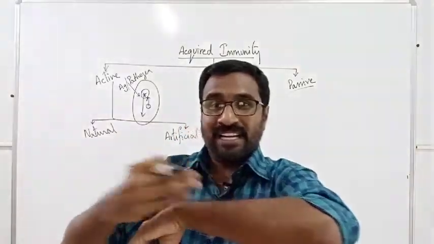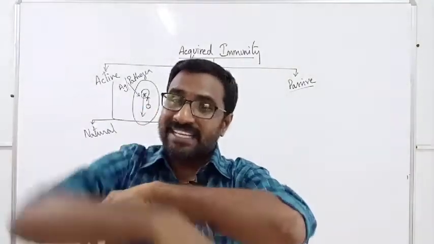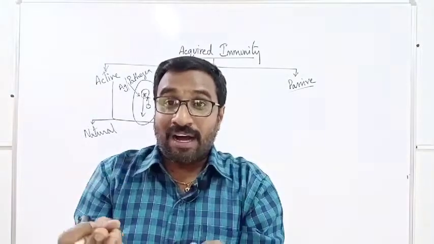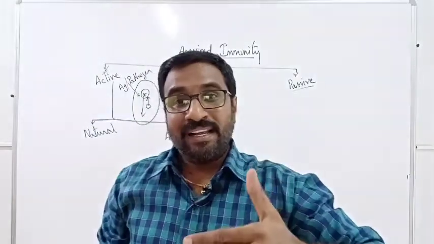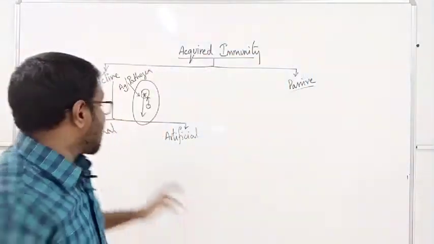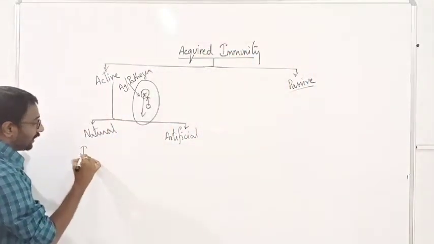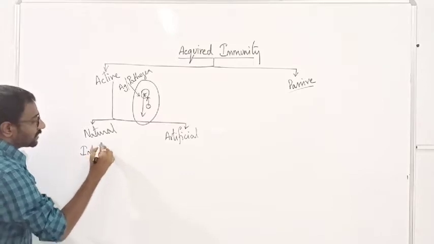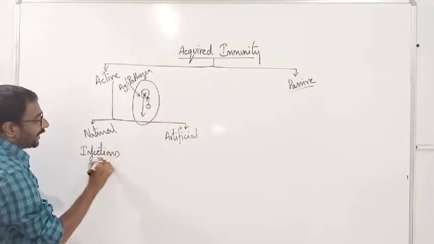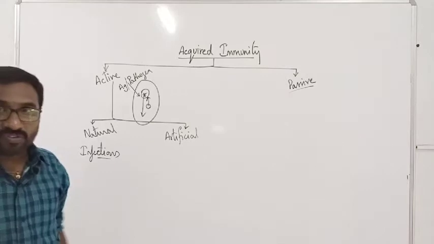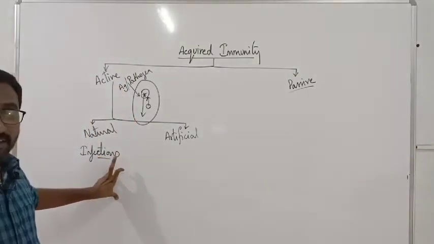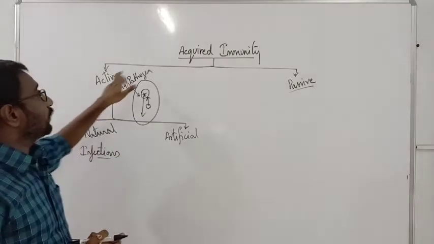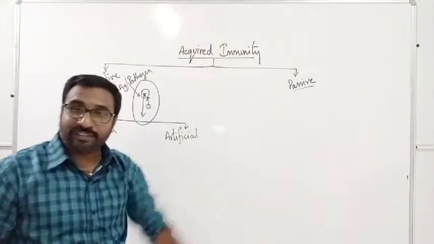Because of the wound, different pathogens will enter into your body and cause activation of your immune system, and your immune system is alert. So, natural immunity is caused because of various infections. Whenever various infections are there, automatically this is natural. So, natural active acquired immunity you are going to get.